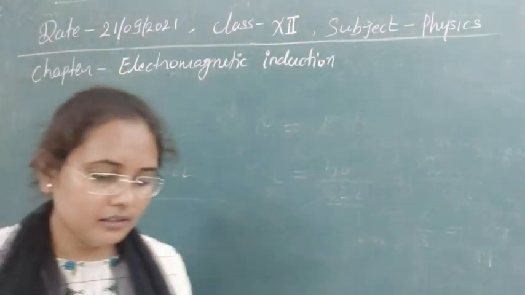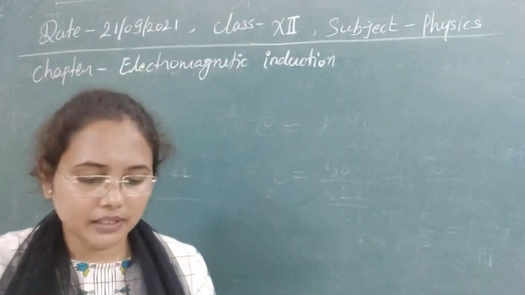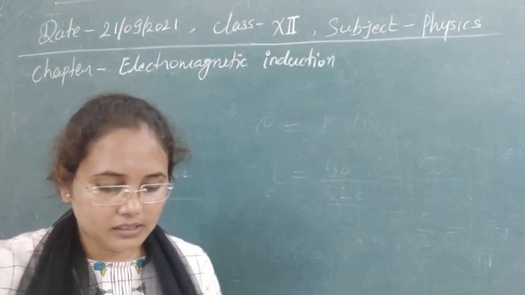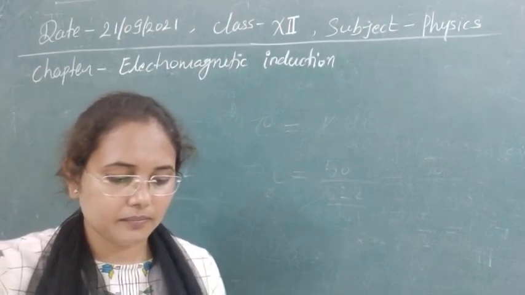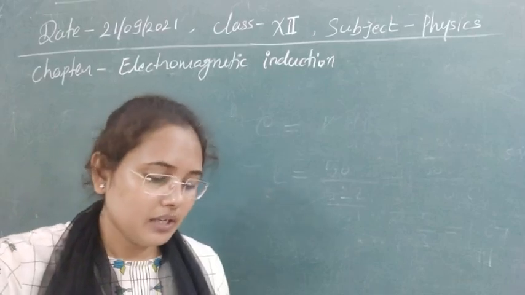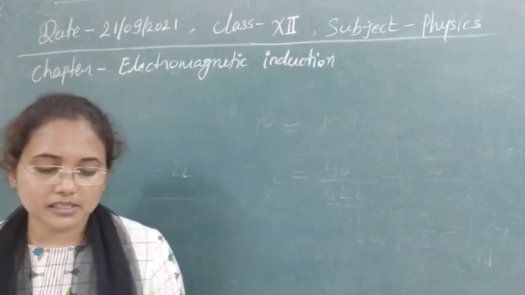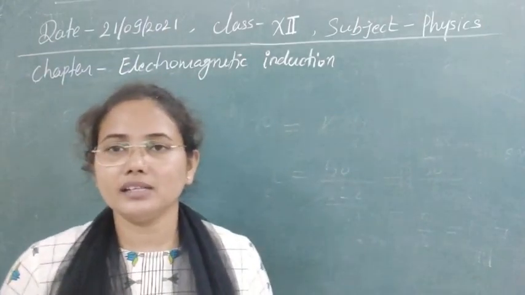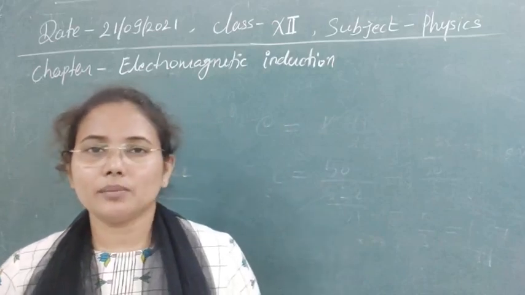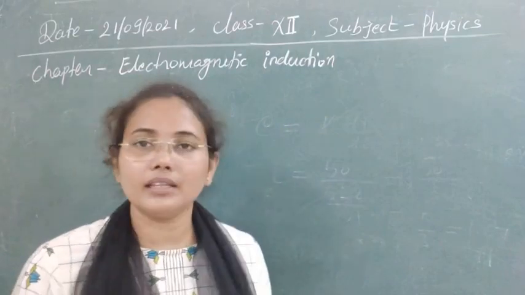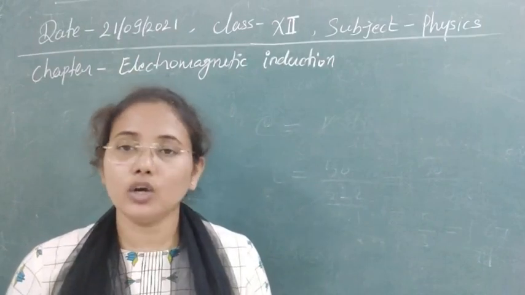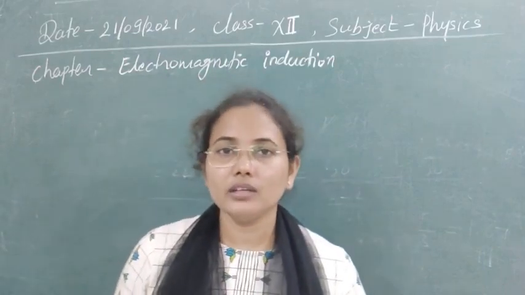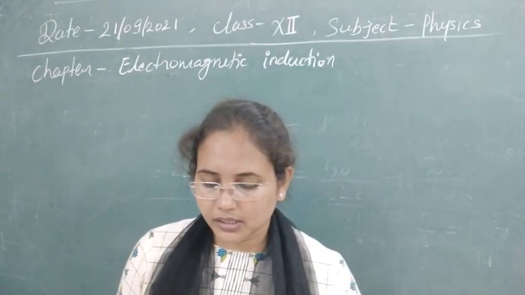Now the next concept here: the self-inductance associated with the coil is independent of. First one, again, I think this question we have just seen. The options are current, induced voltage, time, and resistance of a coil. You know the self-inductance property is not depending on the resistance of the coil, because all other factors, according to the formula I have just written, L is depending on current, voltage and time. On these three factors it is depending, but it is not depending on the resistance. Now let's see the next one here.